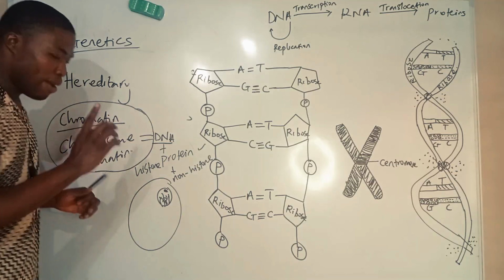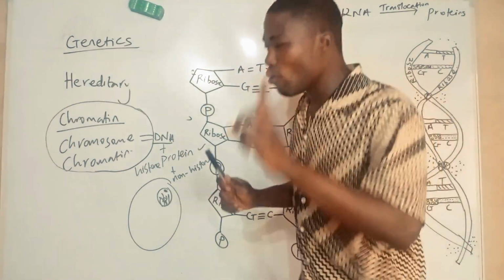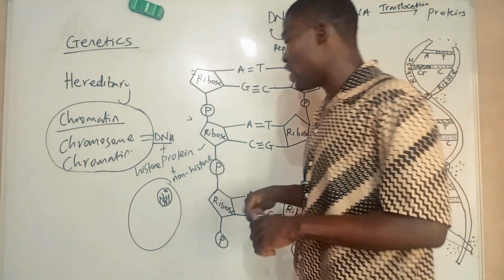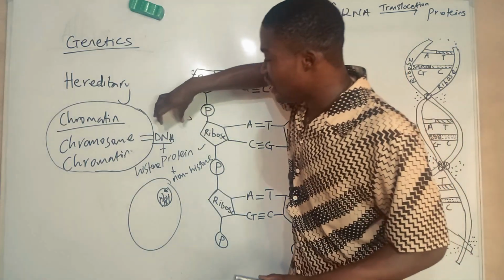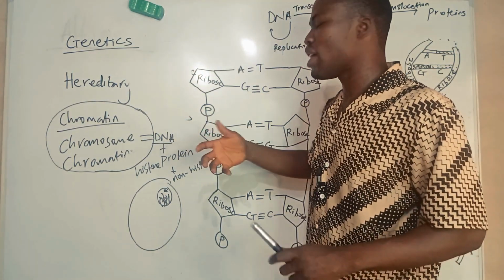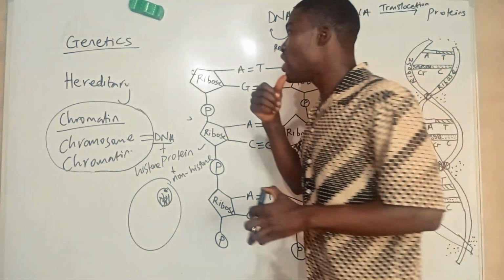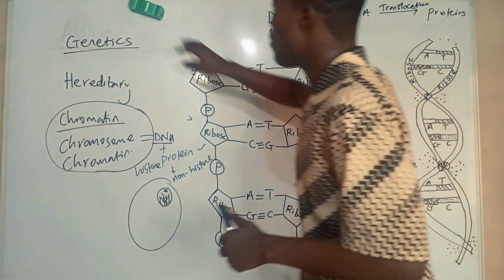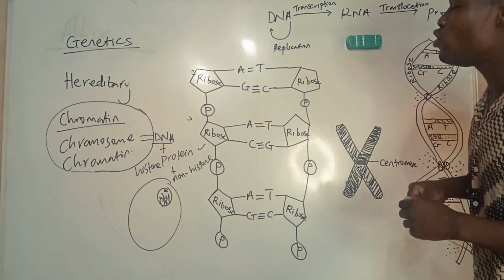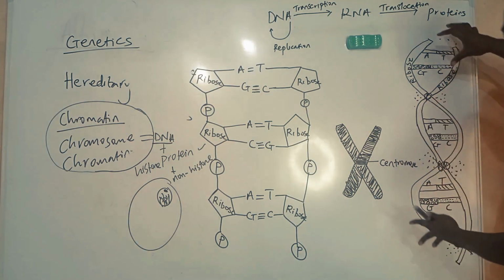Remember, I said the unit of the chromosome is called a gene. The chromosomes are made up of DNA, histone proteins, and non-histone proteins. The chromosome is made up of a long molecule called DNA. So what is DNA? DNA means deoxyribonucleic acid. DNA is actually a long molecule, like you are seeing here.